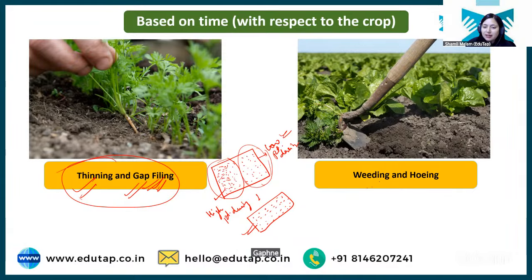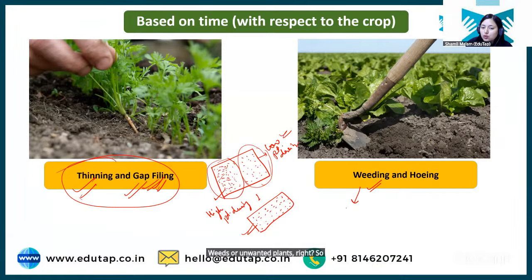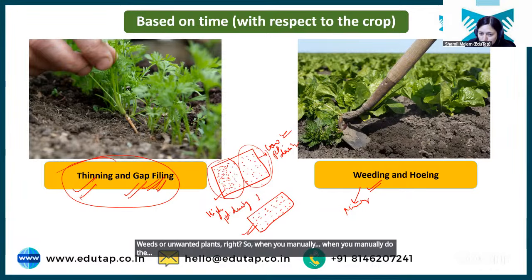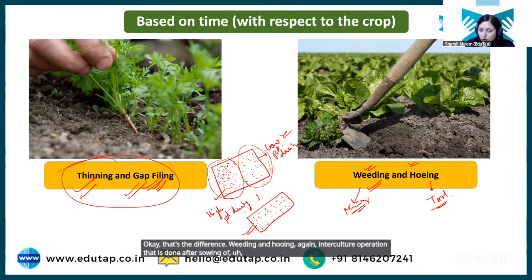Now next we have weeding and hoeing. What is weeding and hoeing? It is basically removing of weeds or unwanted plants, right? When you manually remove these weeds, it is called weeding, and with the help of any tool, if you are doing it, that is called hoeing. Okay, that's the difference. Weeding and hoeing, again, is an interculture operation that is done after sowing of seed or crop.